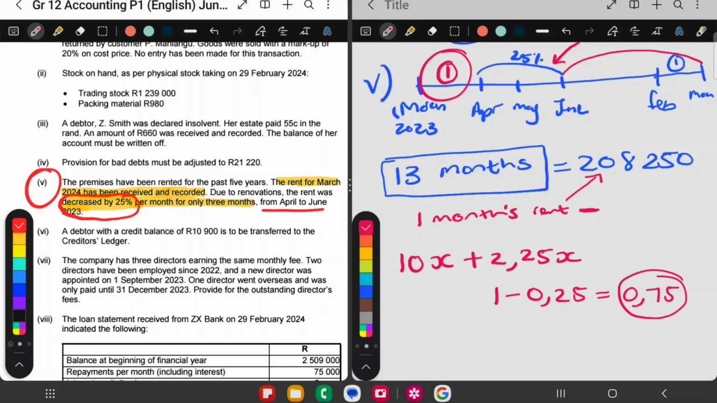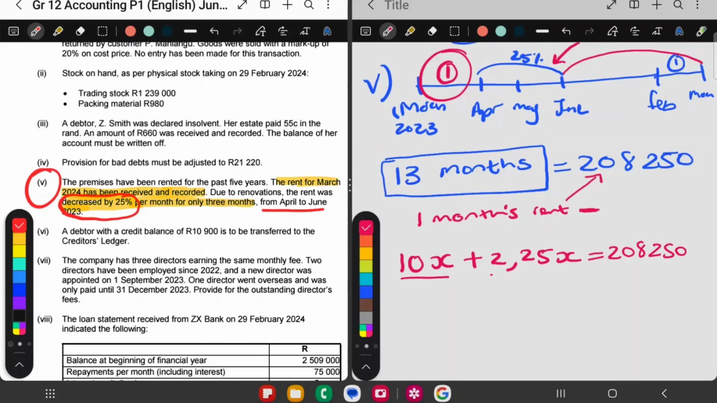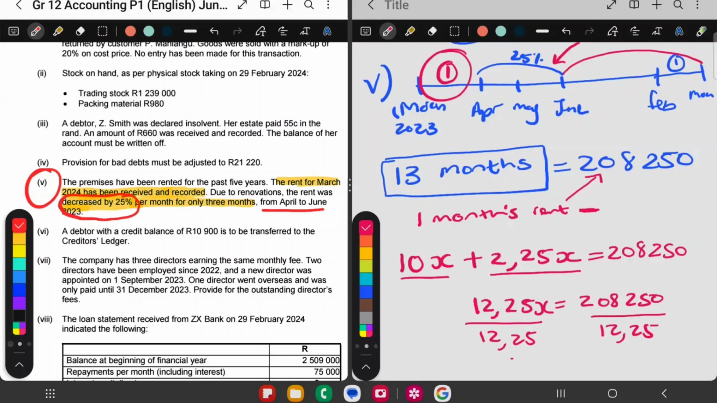So that's what I'm going to do. That's how I got that. So there's many ways to do it, but I'm going to do it like this. And this must give me 208,250. So then I'm going to add this and this. It gives me 12.25x equals 208,250. Then I'm going to divide both sides by 12.25 and I get x to be 17,000.